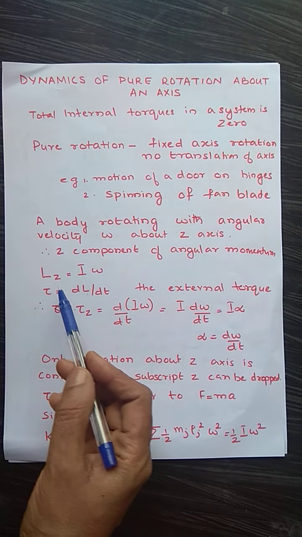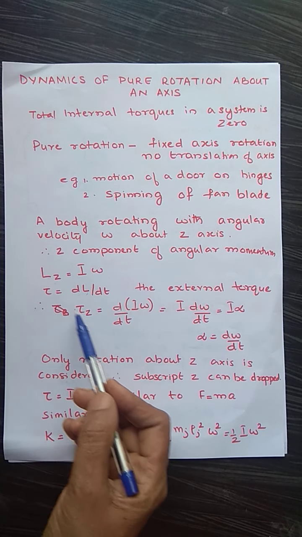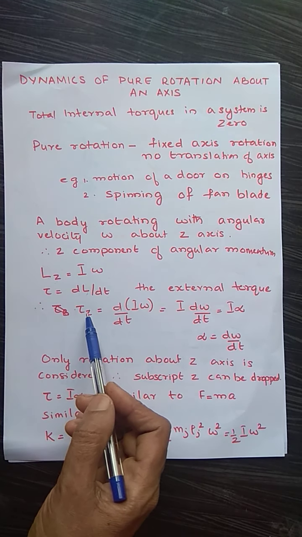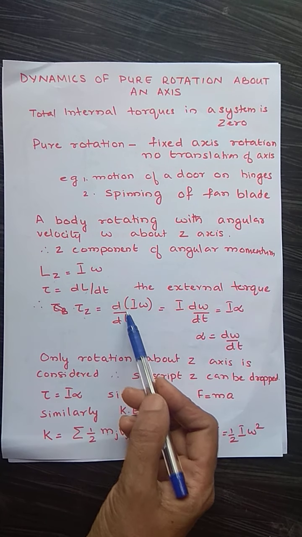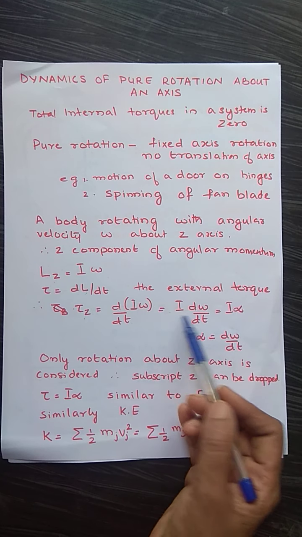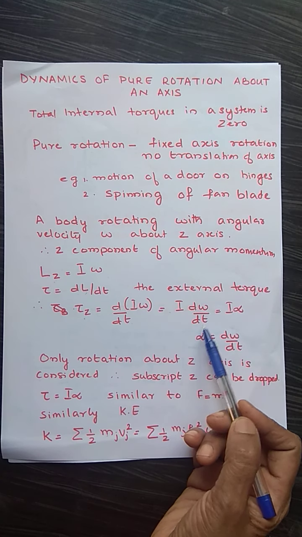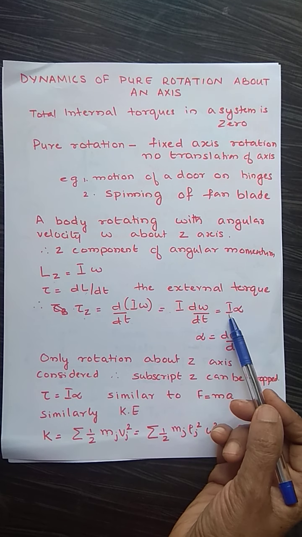So angular momentum is the z component of angular momentum, so for the torque also you need to consider only the z component of the torque. Tau z equals d by dt of I omega. I you can take outside: I into d omega by dt. d omega by dt is the angular acceleration alpha. So this is equal to I alpha.